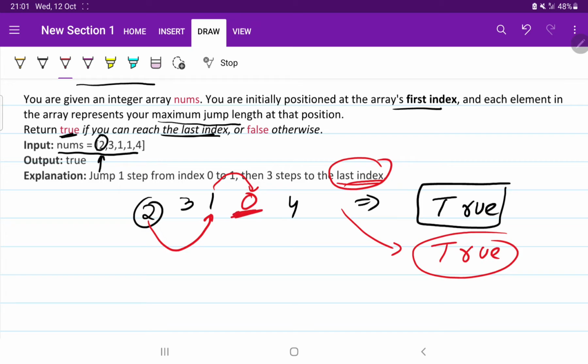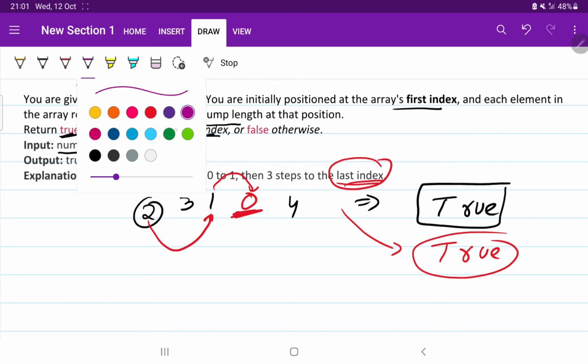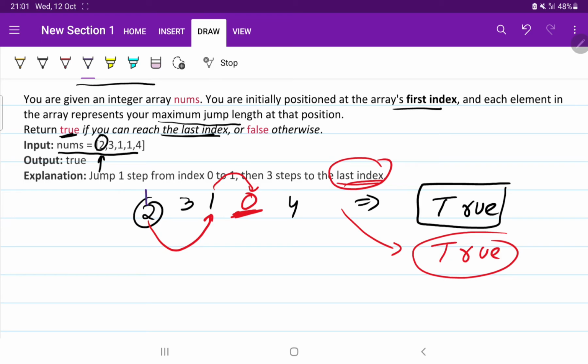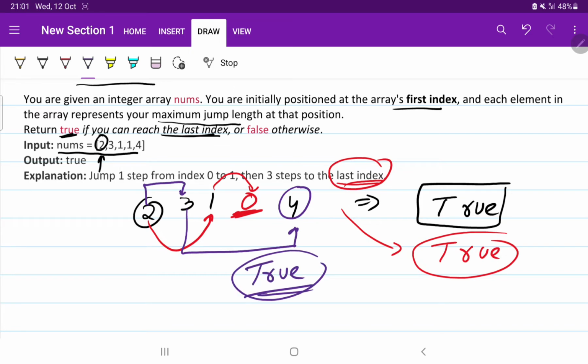It means this is not the correct path that we can go for. But if you come from here to here, then you take the jump of 3, then we can reach the last index. It means at that time we need to return true. Okay, so there might be some paths that are not always available, but here our ultimate goal is to check whether we can reach the last index or not.